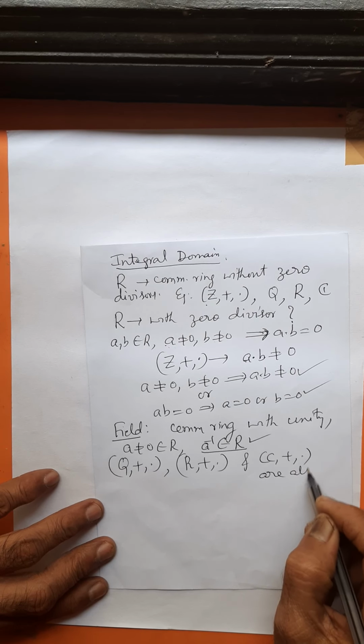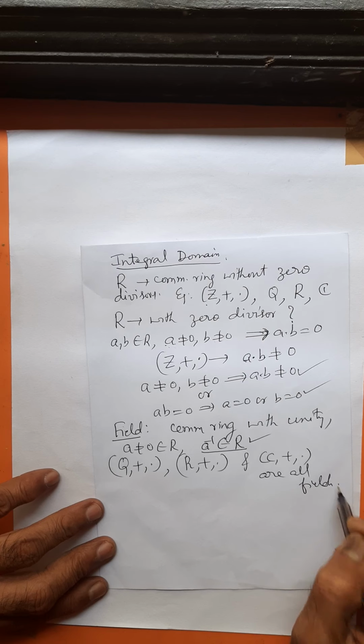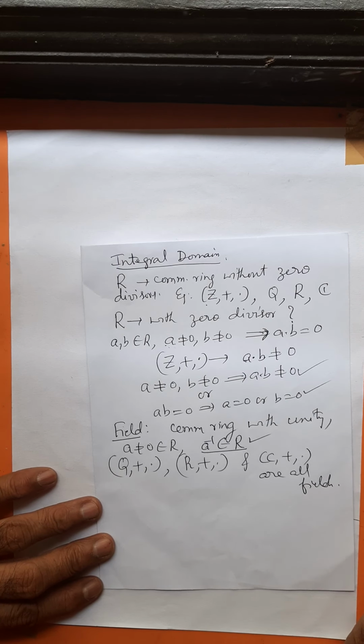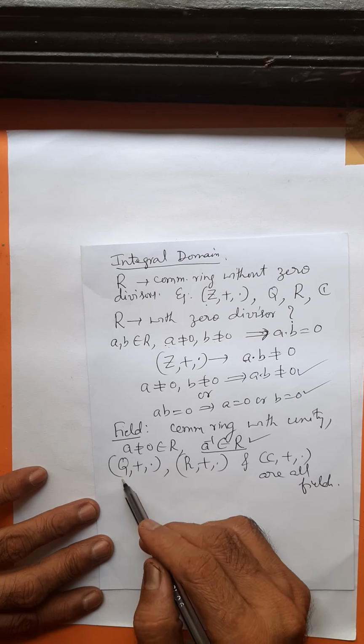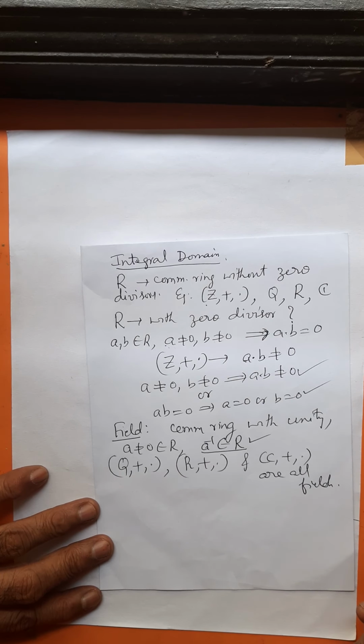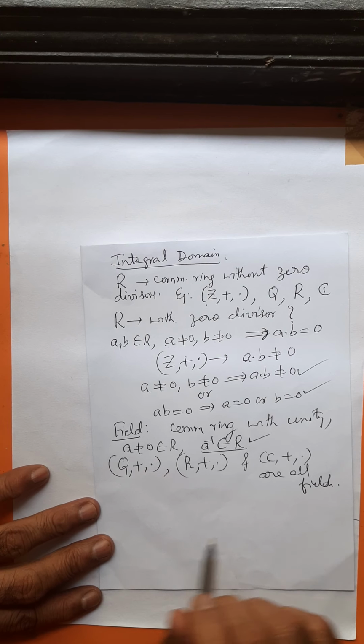These are all fields, in which multiplicative inverse exists for every non-zero element.